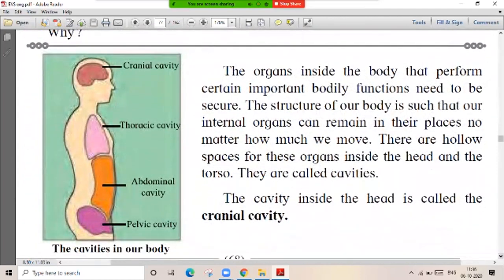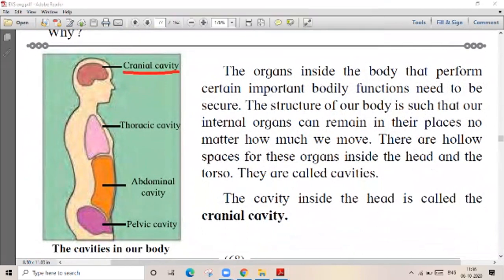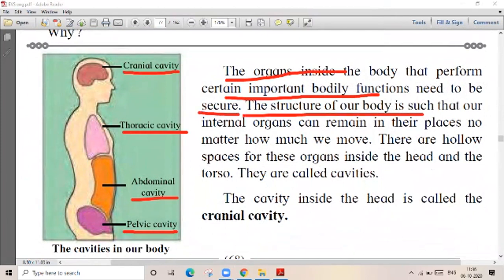So there are different cavities in our body. The body मध्ये cavities असतात. There are different cavities in our body. So this is known as cranial cavity, thoracic cavity, abdominal cavity, pelvic cavity. The organs inside the body that perform certain important body functions need to be secure. The structure of our body is such that they remain in particular spaces no matter how much we move.